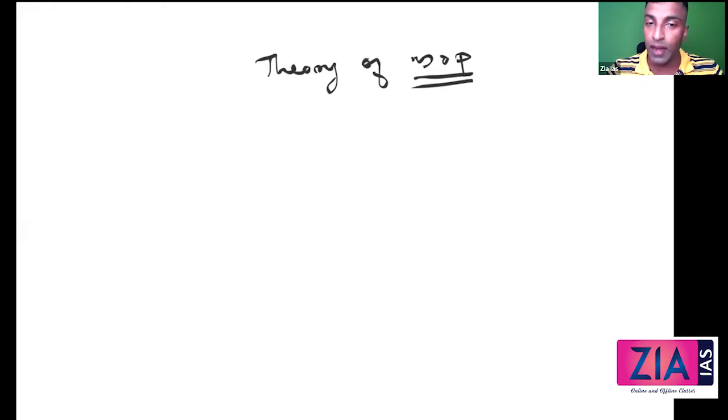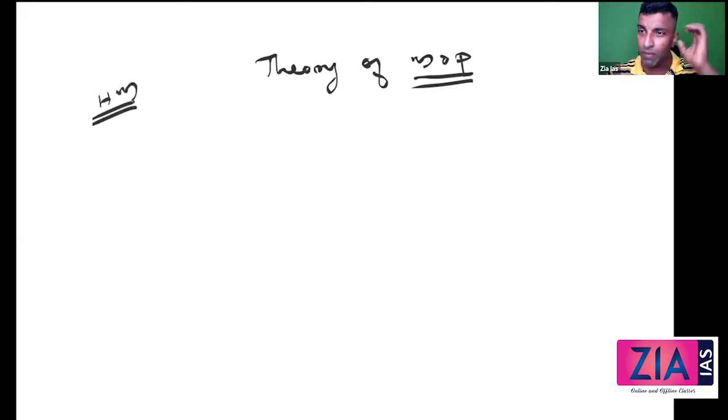Okay. So Marx used different terms to explain society. Mode of production is one term. What else? One more term that I discussed yesterday: social formation. So social formation and mode of production are all used to explain society. When you are writing answers on Marx, these are the 2 words that you need to use instead of society. So it will be theory of mode of production, or it could be theory of historical materialism.